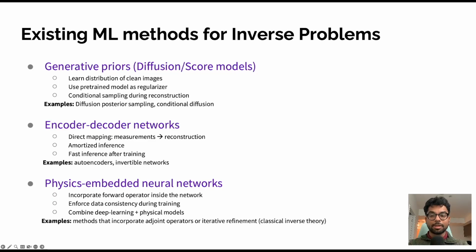Second, performance often deteriorates when noise levels vary or become very large, since the models are not explicitly aware of measurement noise. And finally, uncertainty estimation is often indirect or computationally expensive, even though inverse problems are inherently non-unique. Because of these challenges, it motivates us to propose a framework based on flow matching that learns the solution distribution directly conditioned on both the data and its noise level.